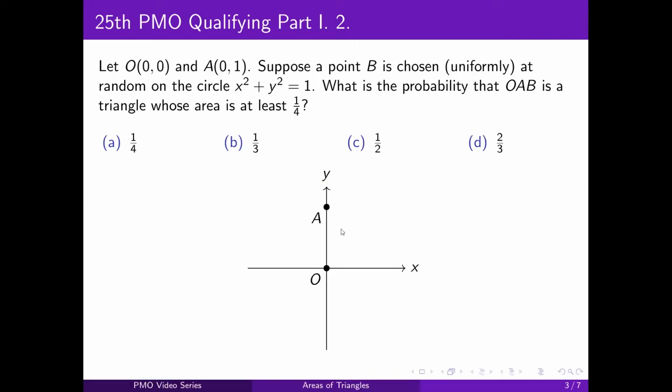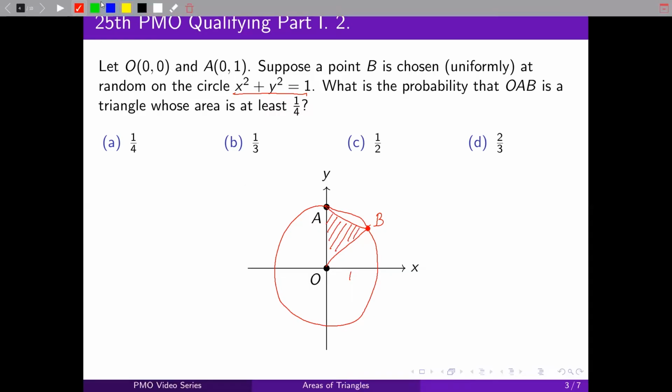First, we need to draw the diagram. So we've already drawn O and A here on our Cartesian plane. If we recall the graph of this circle, it is a circle centered at O, and it has a radius of 1. So we have this circle with a radius of 1. And we want to choose B somewhere on this circle. Let's say we put B here. We want to know what the area of this triangle, triangle OAB, will be.